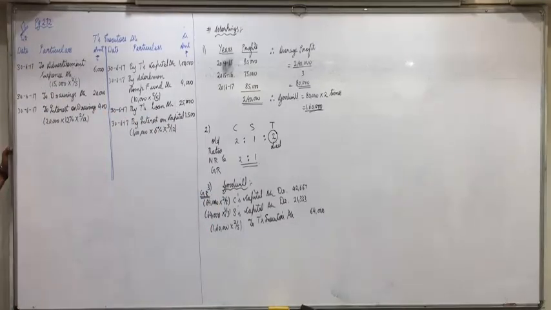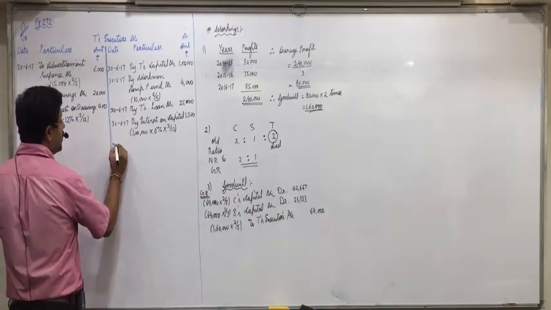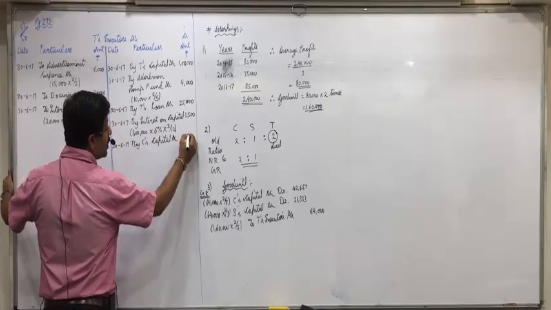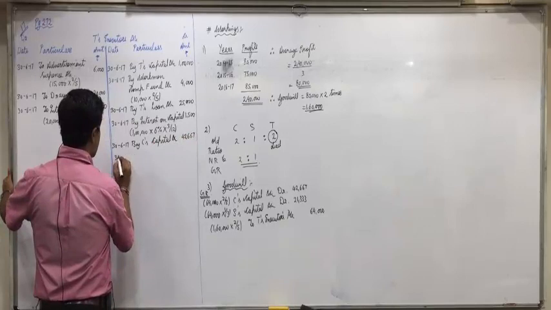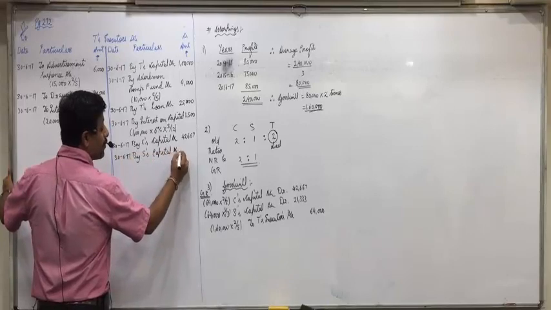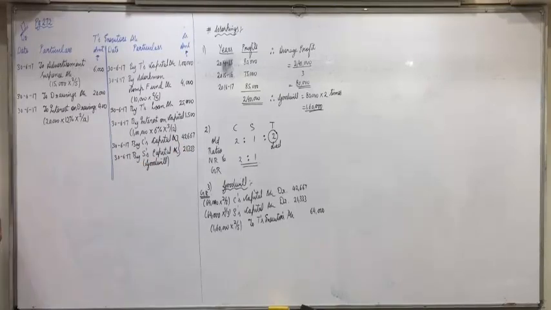Okay, 42,667 and 21,333. Did you all complete this? Raise your hand who is still writing it. Now, here we are making only T's executor's account, so both the sides will not come. In T's executor it will come only on credit side. 30/6/17 by C's capital account 42,667 and same date by S capital account 21,333 in bracket goodwill. Did you all understand this?